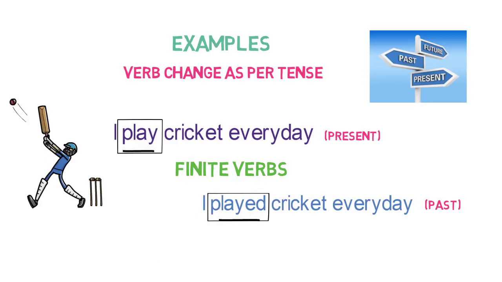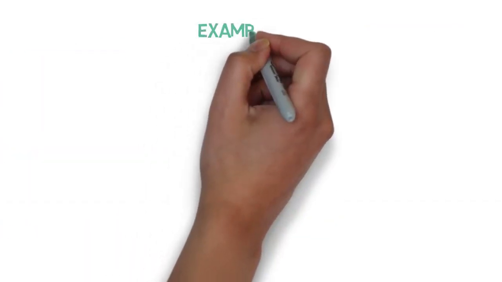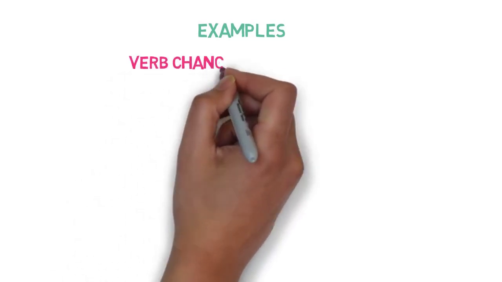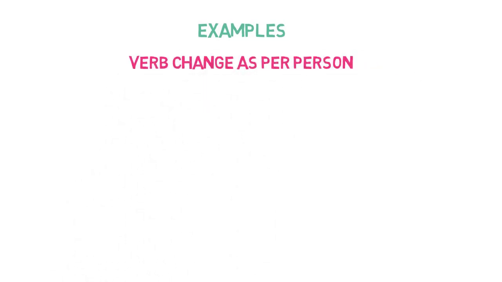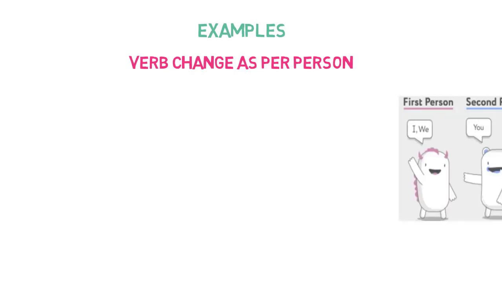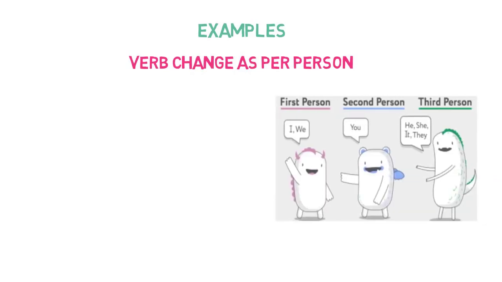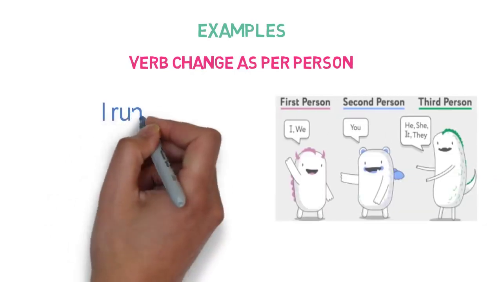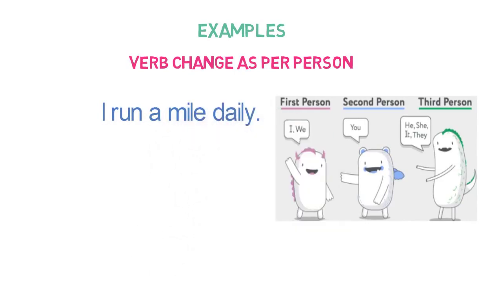Now that you are clear how finite verbs change as per tense, let's look into the example of verbs that change as per person. That is, it changes as the subject is in first, second or third person. I run a mile daily. The subject I is in first person.